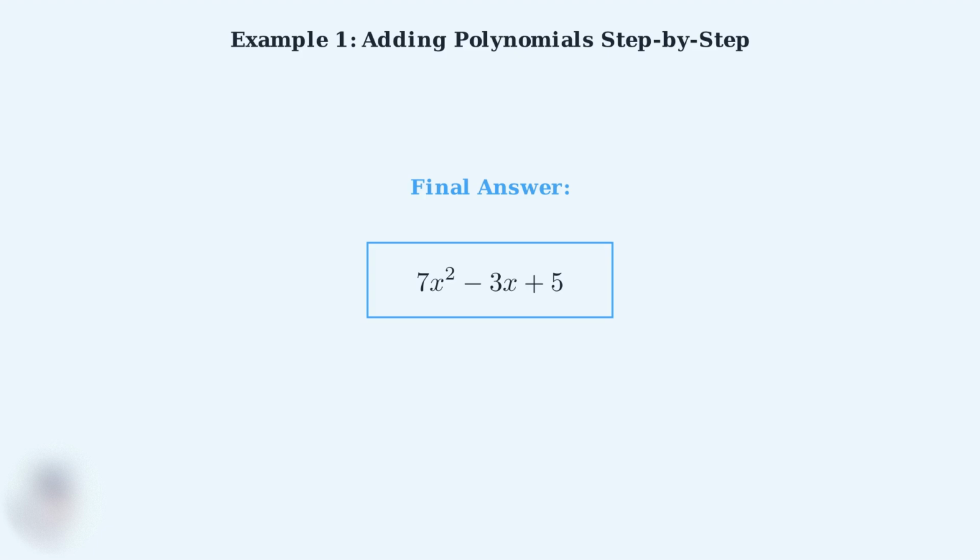Notice how we've successfully combined all like terms and maintained the correct signs throughout the process. The key takeaway from this example is to always pay careful attention to the signs when combining terms. This is where most students make mistakes, so take your time and double-check your work. Great job working through this first example. You now understand the step-by-step process for adding polynomials using the horizontal method.